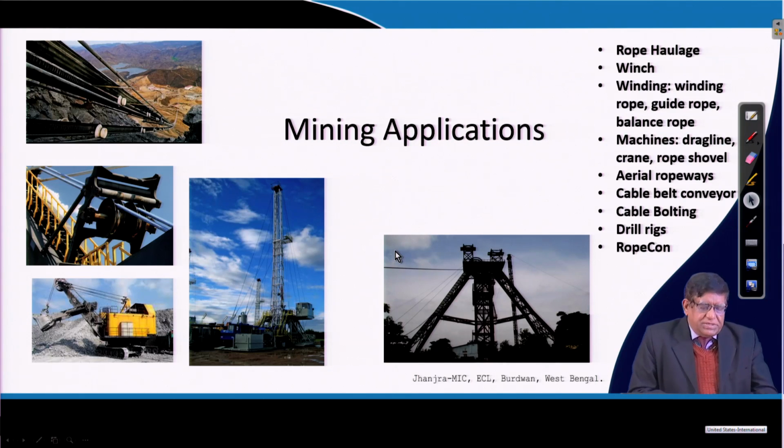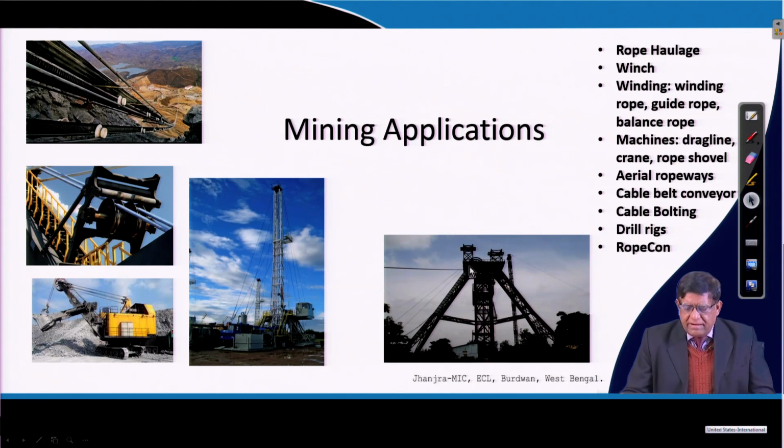type of application. In this diagram you can see the various applications in the mining industry where wire ropes are used. As we see in the list, rope haulage in underground mines is for carrying your load from the mine face to the shaft bottom, that is, to lift it. That's exactly it, this is a mine shaft.